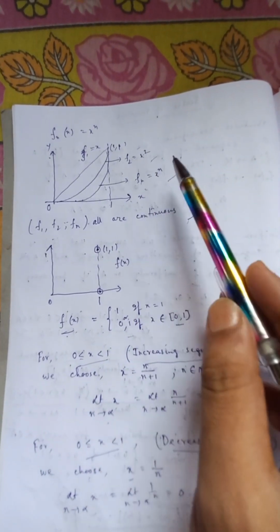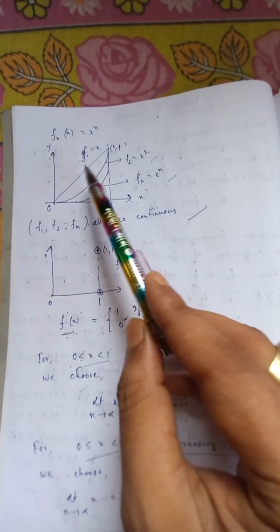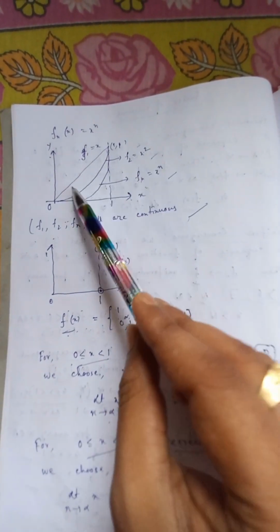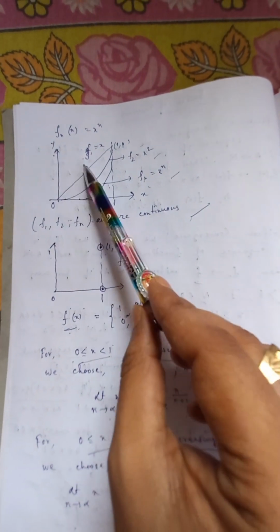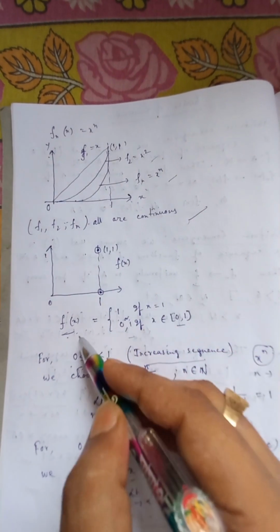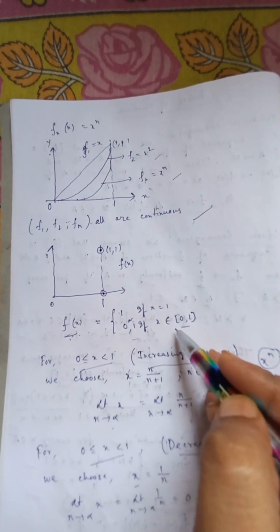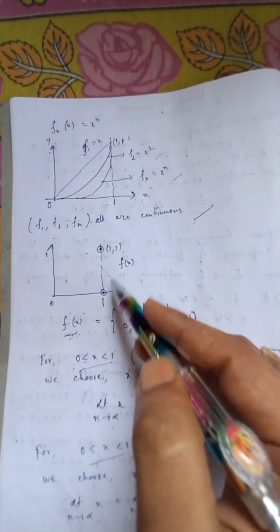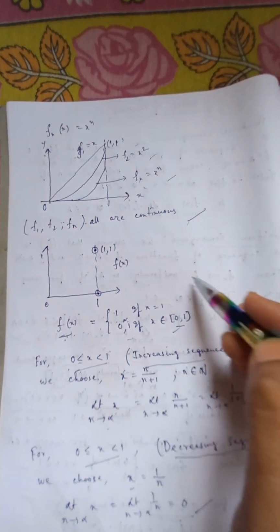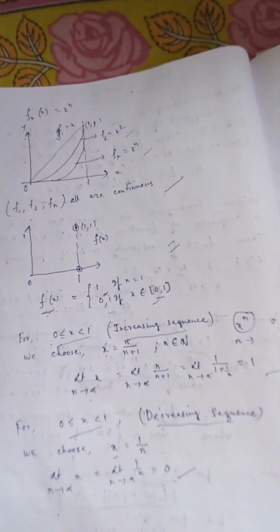So in case of pointwise convergence, it is seen that the functions in the sequence can be continuous, but the convergent function cannot be continuous. As we are looking at, this is continuous, there are two different points. So this is an example and this is the diagram.